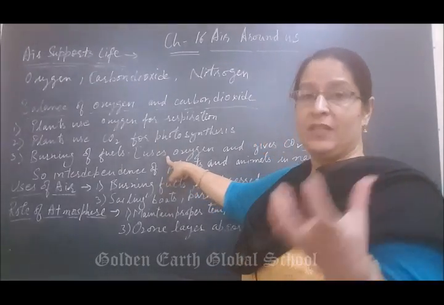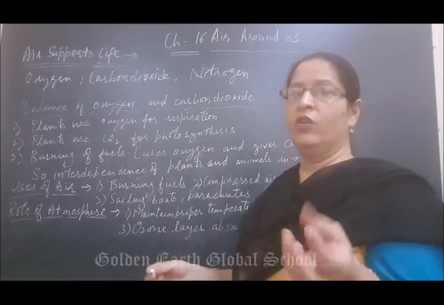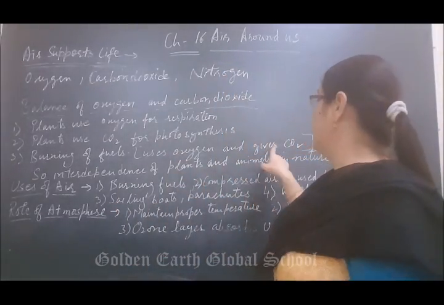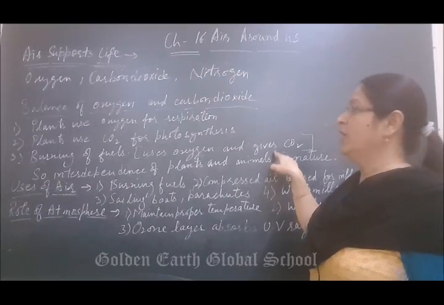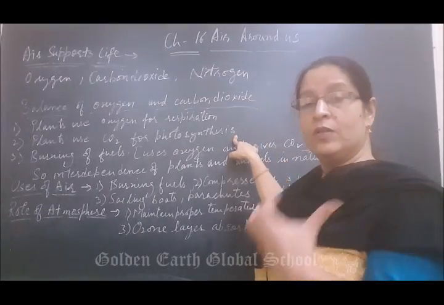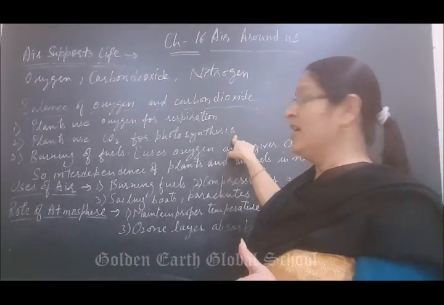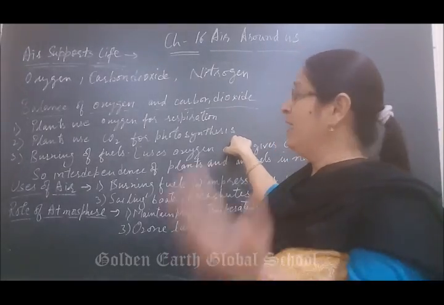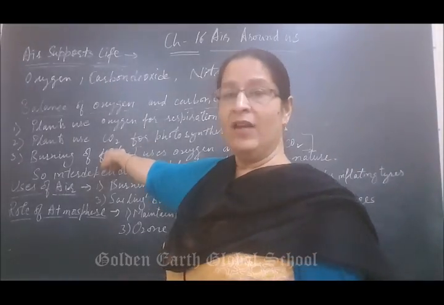For example, wood is going to be burned. It will burn and release which gas? Carbon dioxide after burning. Whereas plants use carbon dioxide and release oxygen. Animals use oxygen and release carbon dioxide.